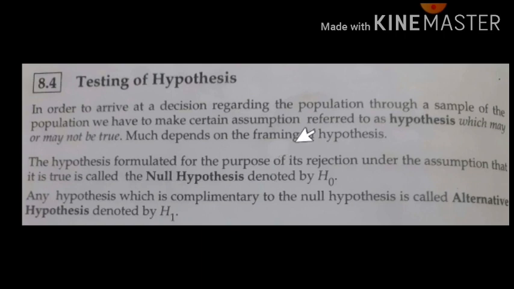As we said, we don't know whether the assumption we make is right or wrong. Based on that we categorize the types of hypothesis as null hypothesis and alternate hypothesis. If the hypothesis we formulate is formulated in such a way that it should be rejected under the assumptions we have made, but that assumption may be true, such a hypothesis is called the null hypothesis.